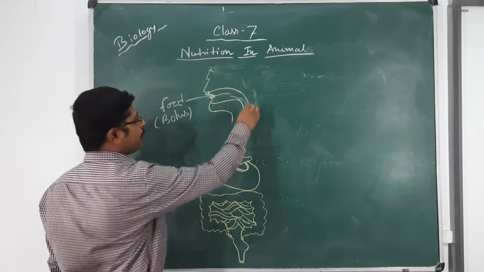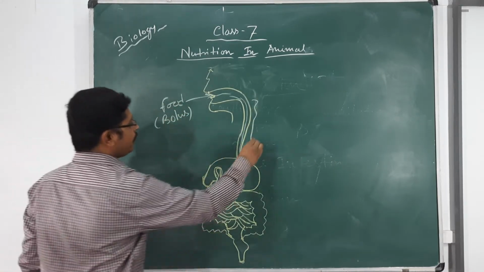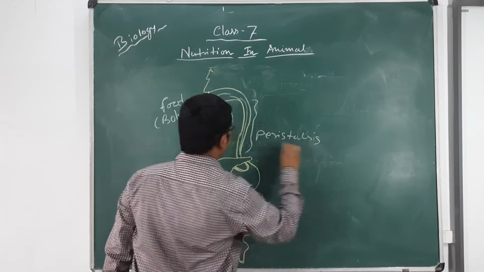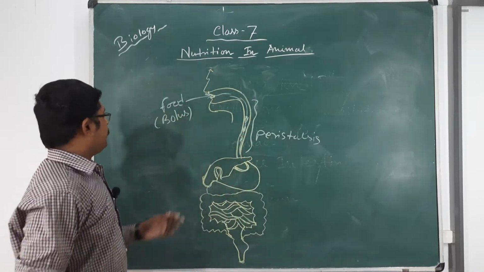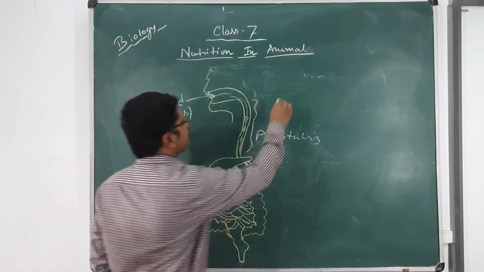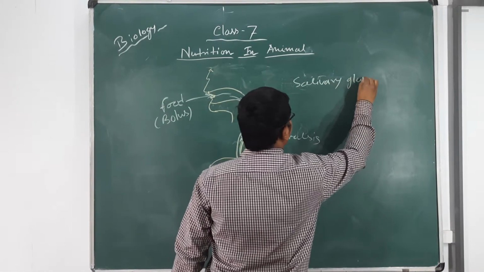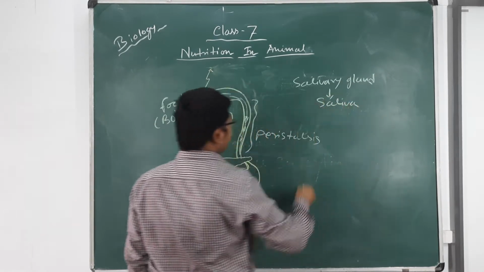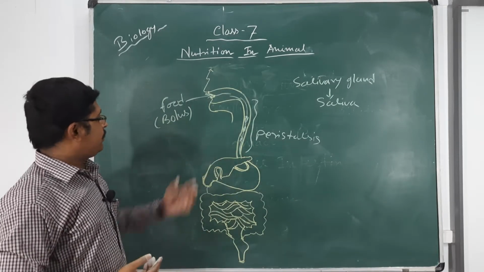Esophagus is the food pipe. The movement by which the food goes through the esophageal line is called peristalsis. Peristalsis movement. Suppose the food is going on here, but in the mouth cavity there is a gland that is called the salivary gland. Salivary gland secretes saliva, and this saliva makes the food soft, and it is then easy to pass through the esophagus.